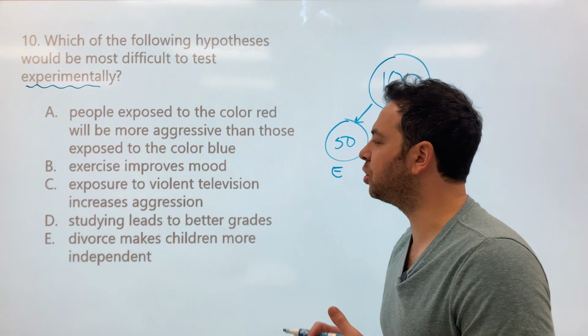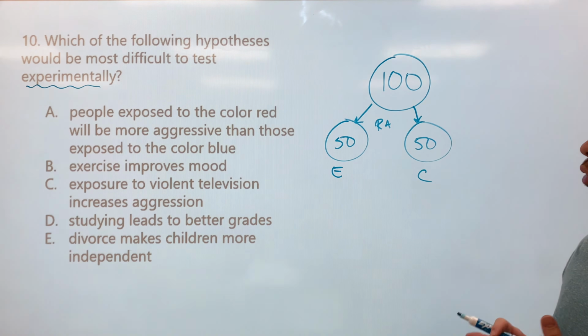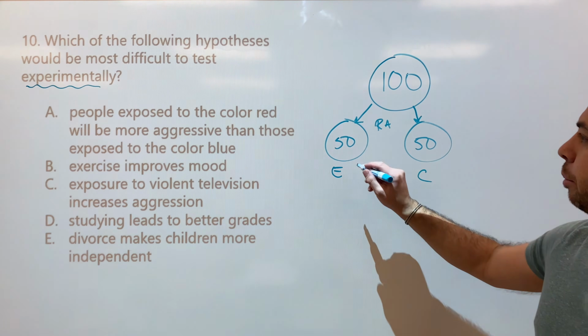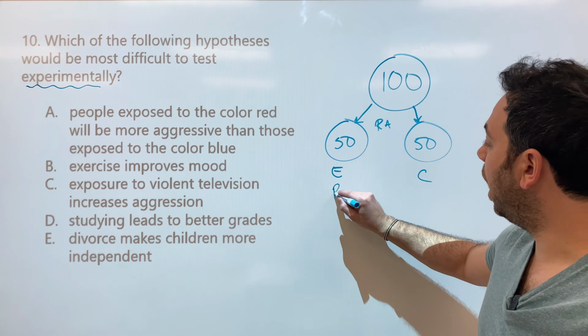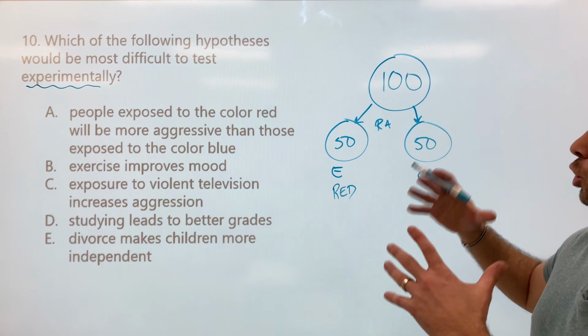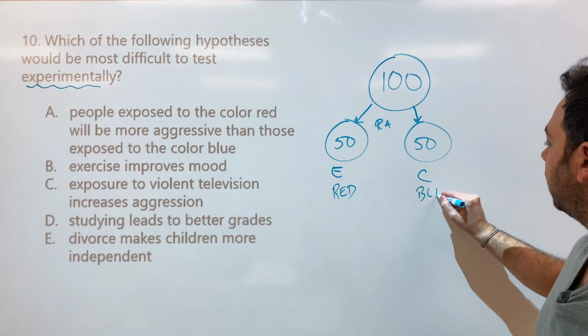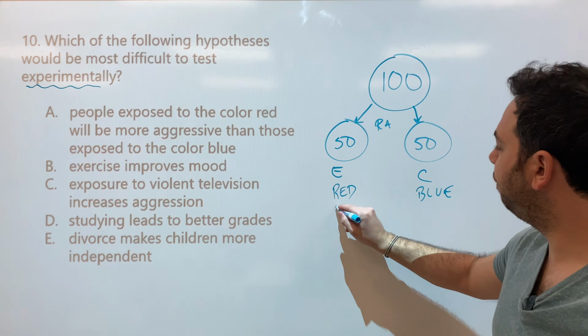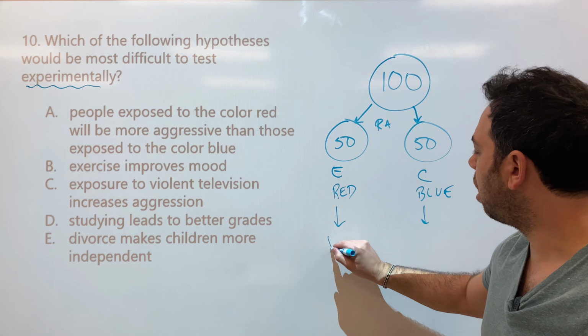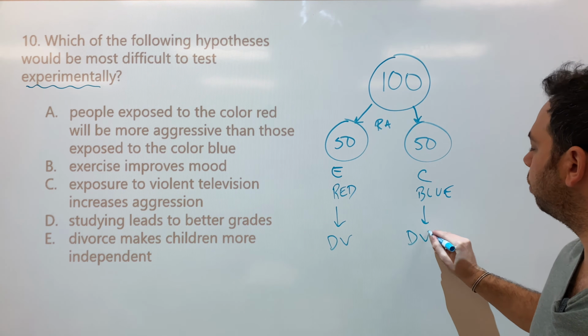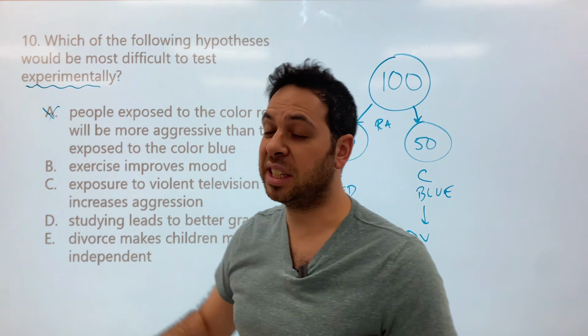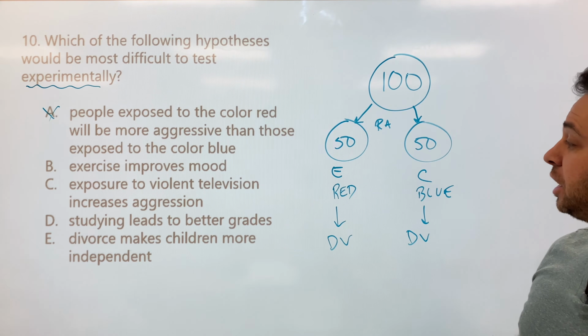Let's look at our answers. A, people exposed to the color red will be more aggressive than those exposed to the color blue. Well, I think we could do that. My experimental group, you get red, okay? And maybe my control group, you get blue, or something like that. And I see if it has an effect on your aggression, which is what? Our dependent variable. Easy to do. So I'll cross that off. That's an easy experiment.